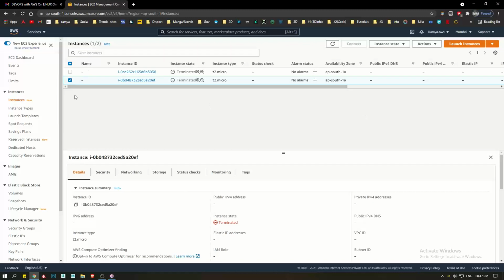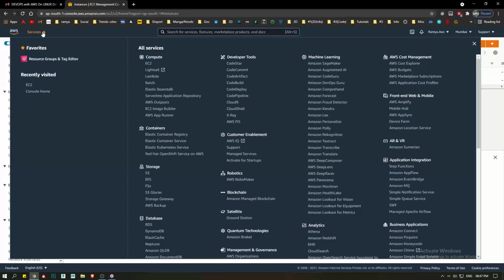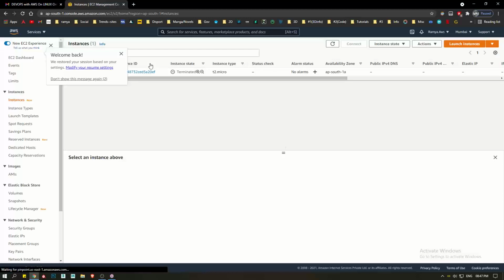So let's go from scratch. Can you click on services? The services button is at the top left hand corner, right? See, guys, once you log in, click on the services button and go to the EC2 dashboard. If you want to launch your server operating system, it seems you already launched your server, but I'm showing from scratch.